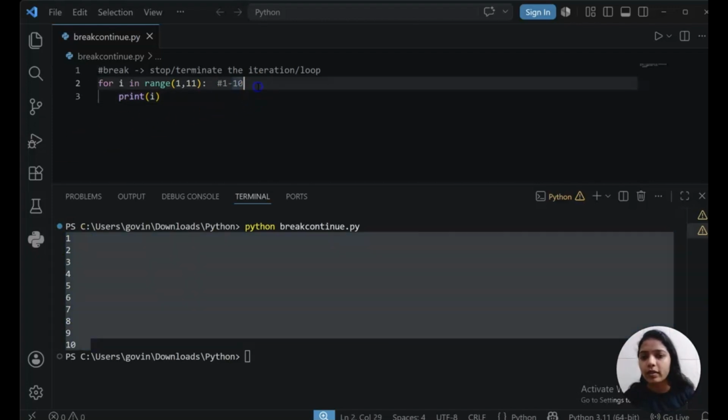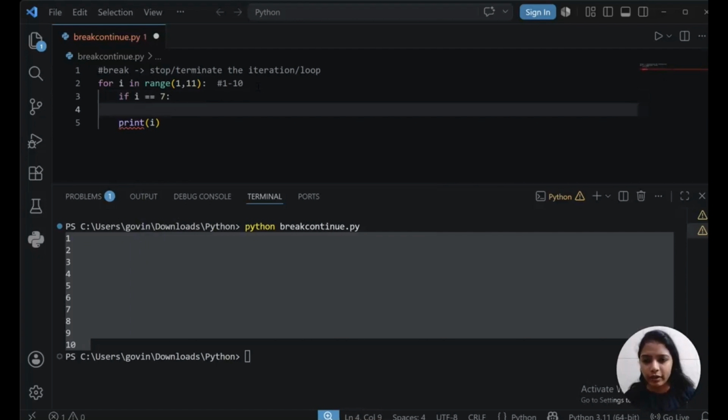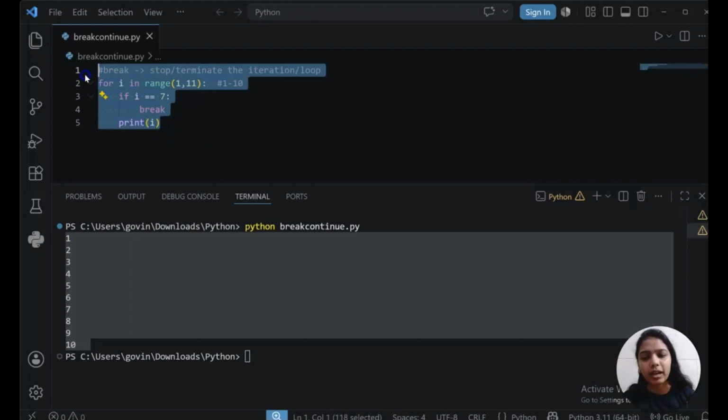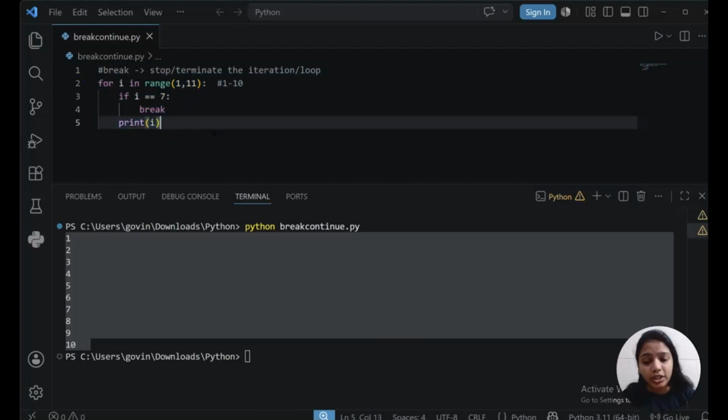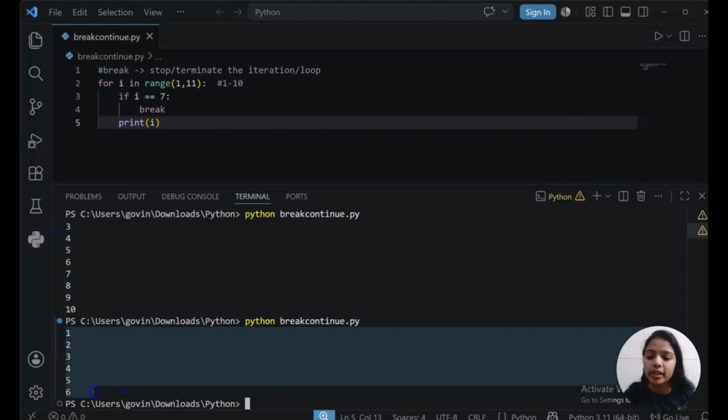Now I will do something. We'll give a condition: if i is equal to 7, break. I am writing break, and everything else I am keeping absolutely the same. I didn't even change the positions. I will run it again. What did you notice? Earlier we were able to see the data from 1 to 10 fully. But now it is showing only 1 to 6 and then nothing. That means it broke the code at 7.